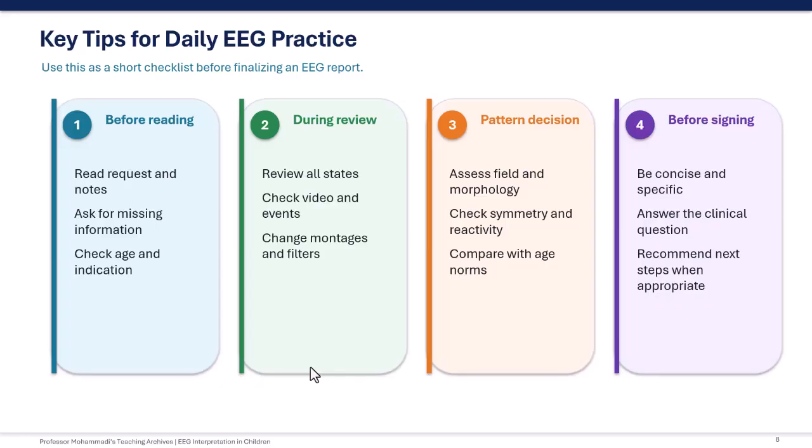When deciding whether a pattern is abnormal, assess the electrical field, morphology, symmetry, reactivity, and relationship to age-specific norms. Before signing the report, make sure the language is clear, concise, and specific. Most importantly, ensure that the report answers the clinical question and provides useful guidance when appropriate.